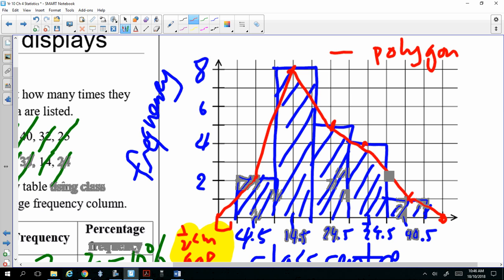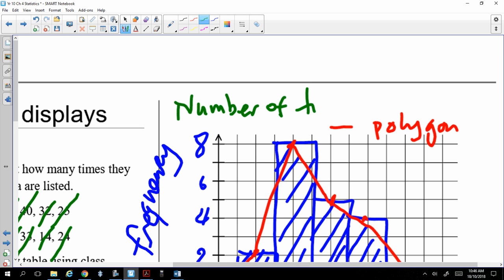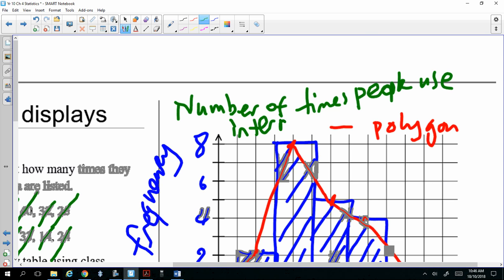Of course, you need a heading for any graph, so make sure you write a heading. Otherwise, you may lose a mark. Number of times people use the internet in a week. I think that's it. You also have to show the percentage frequency.